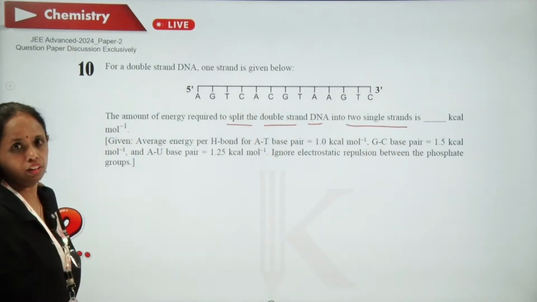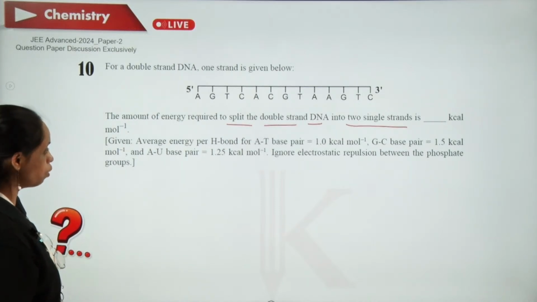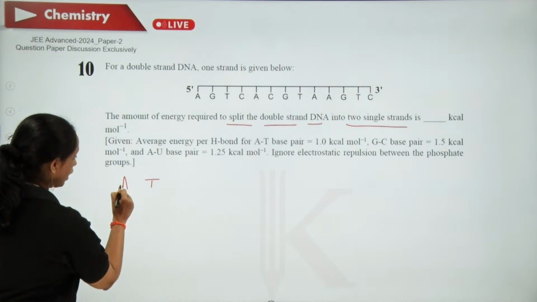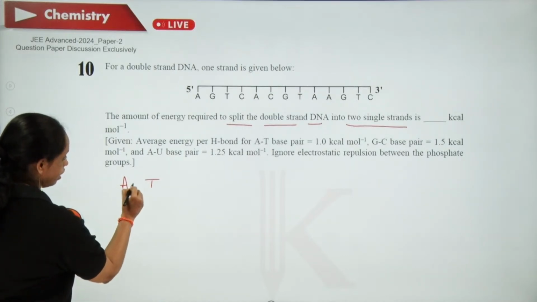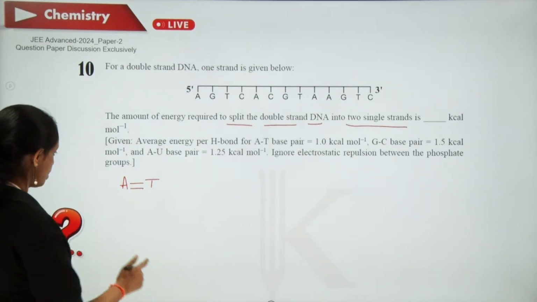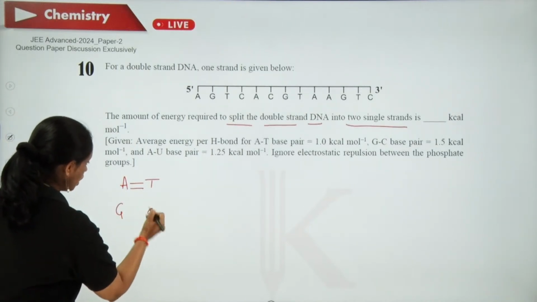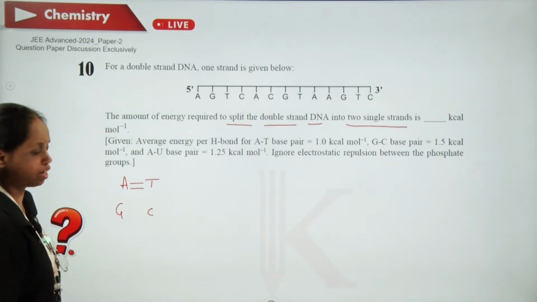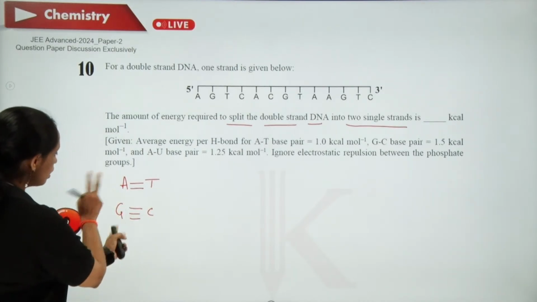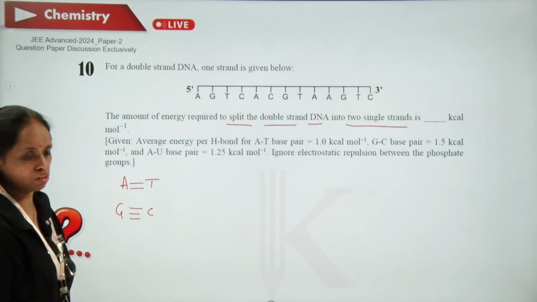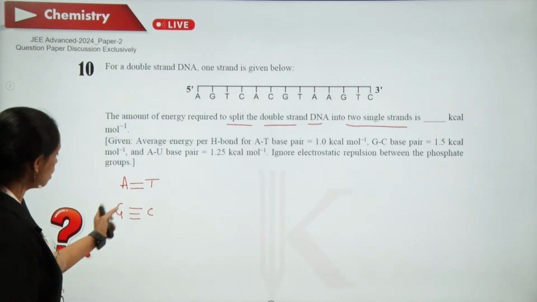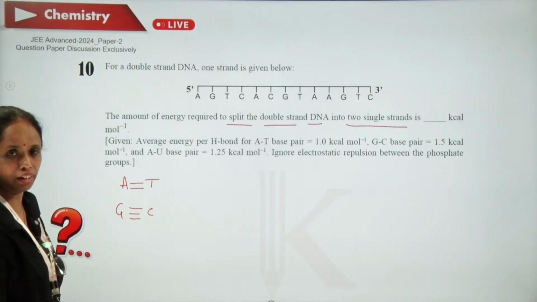So here the thing which we should know basically is A binds with T with a double hydrogen bond, whereas G binds with C with a triple hydrogen bond. It is equal for the reverse also. T with A double bond, C with G triple hydrogen bond.